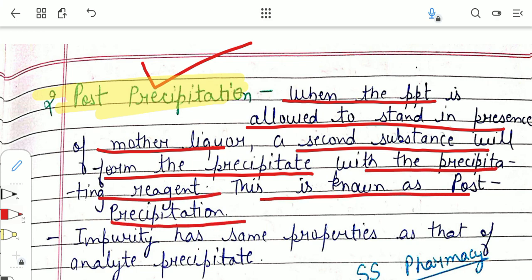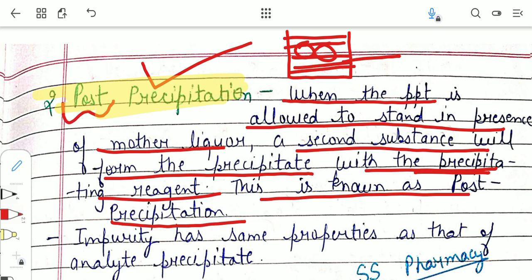I hope this is clear to you from the theory part: whenever precipitates have been formed in our solution, if we keep that precipitate in the solution for a long time, some other substance also uses the precipitating agent to form a precipitate. This is known as post precipitation. Post means after, so it takes place after the precipitation has already occurred. So this is called post precipitation.